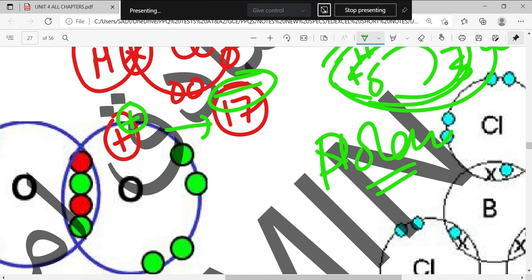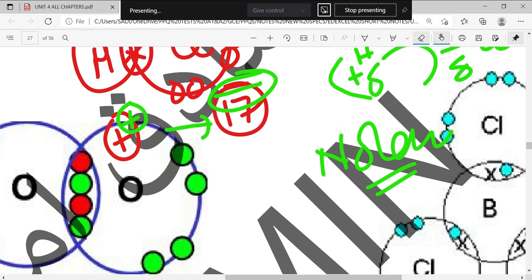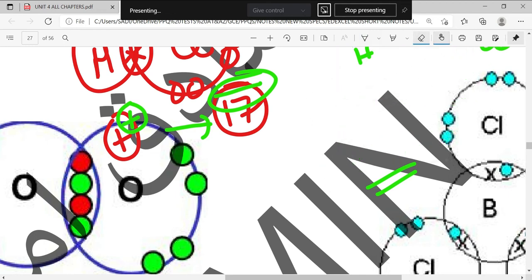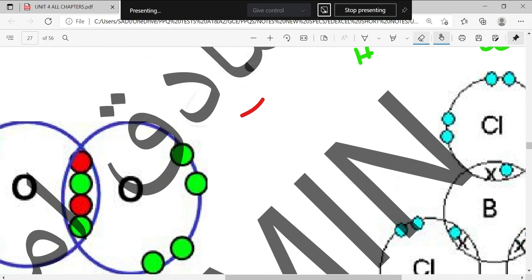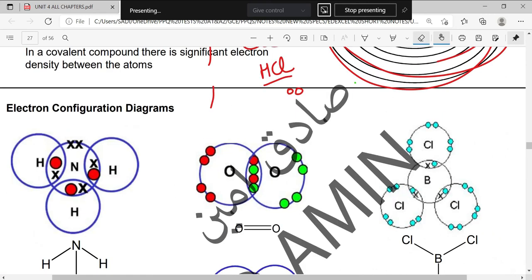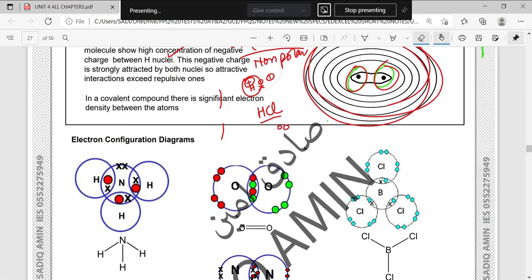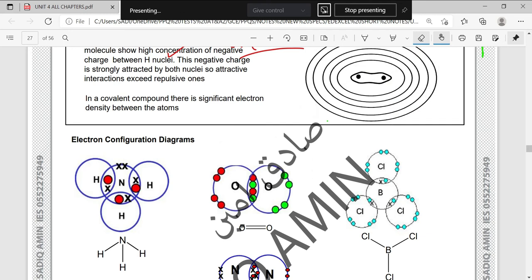Okay, moving on to how many types of covalent bonds are there. There are three types of covalent bonds: single covalent bond, double covalent bond, and triple covalent bond.